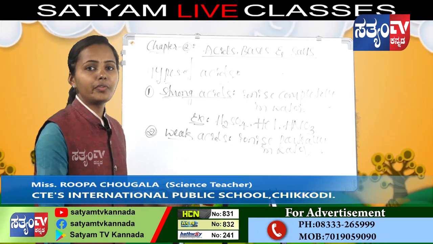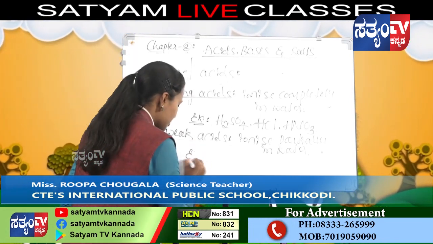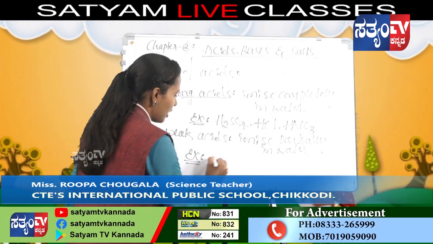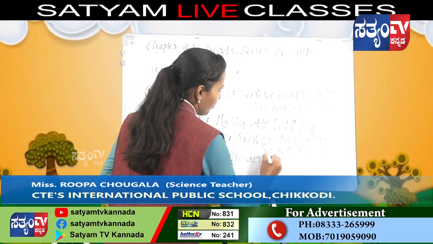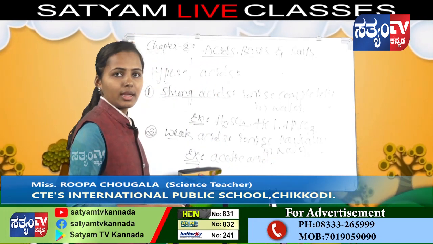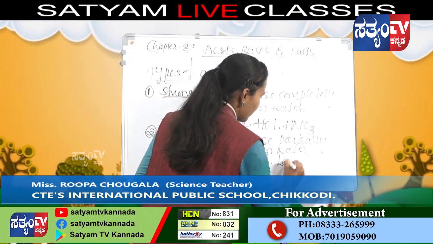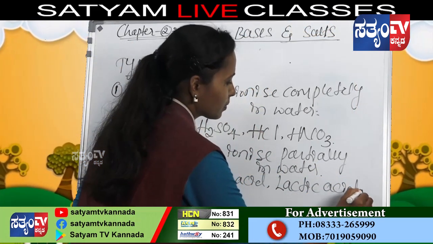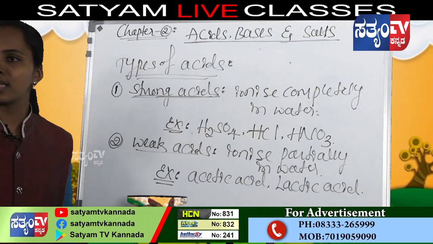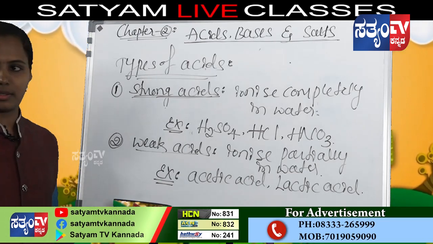These are called weak acids. Examples are acetic acid and lactic acid. These are the examples for weak acids.